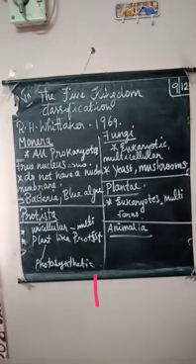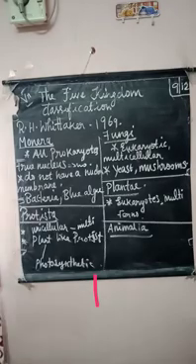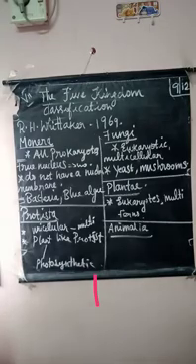Then the next kingdom is fungi. Fungi are eukaryotic and multicellular. They secrete some special enzymes to digest food, and then absorb the food after digestion. Commonly, mushrooms and yeast are examples for fungi.